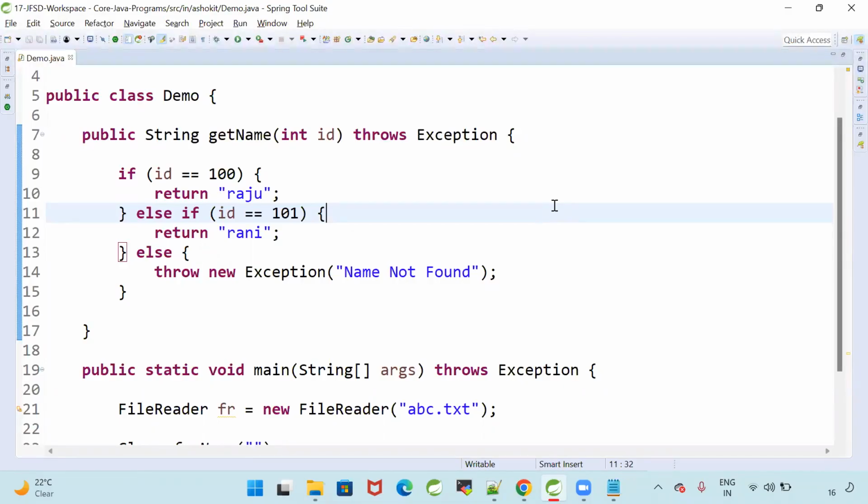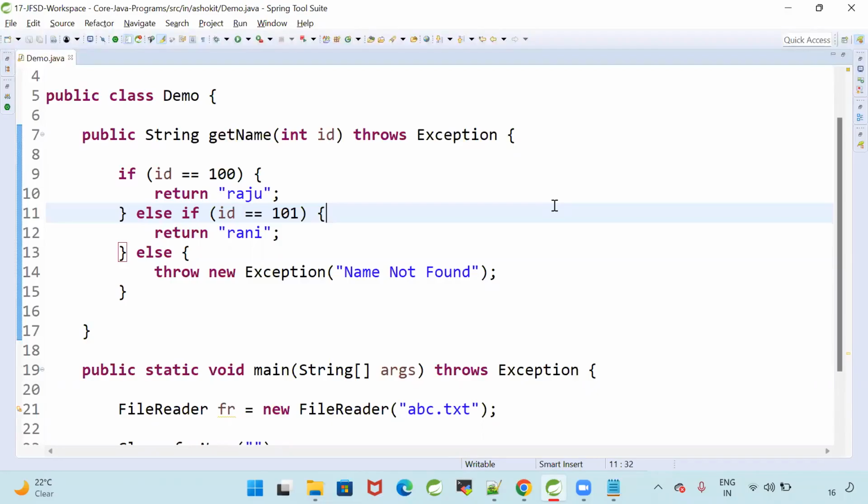Similarly, as a programmer, sometimes we need to make sure there are no exceptions in the program, and sometimes we need to create the exception. In some scenarios we need to handle the exception, and in some scenarios we need to create it. When we receive some invalid input, we need to throw the exception. When we receive valid input, we need to handle the exception.